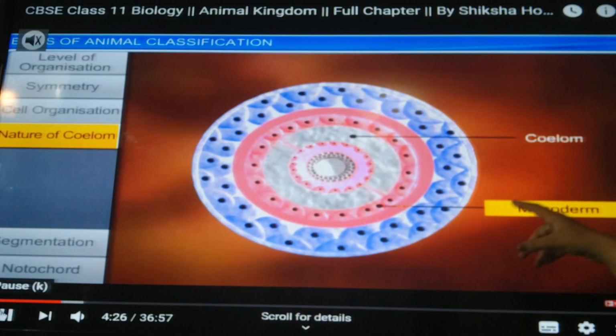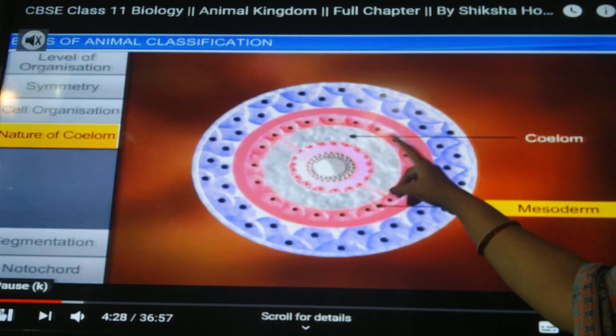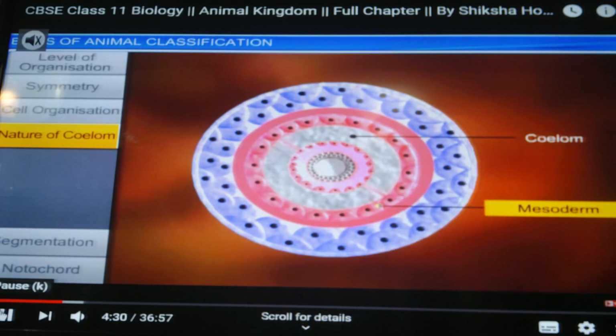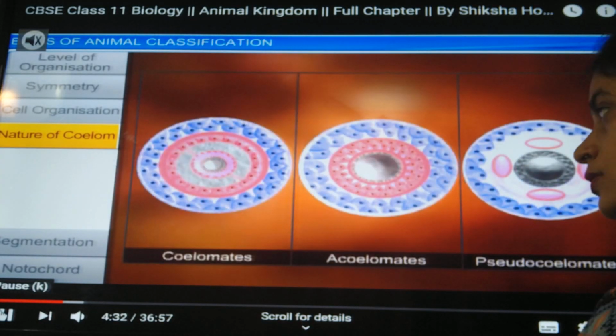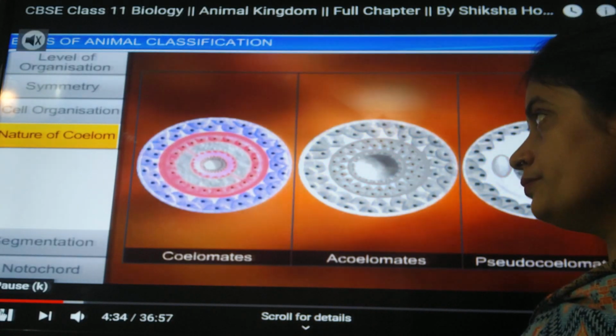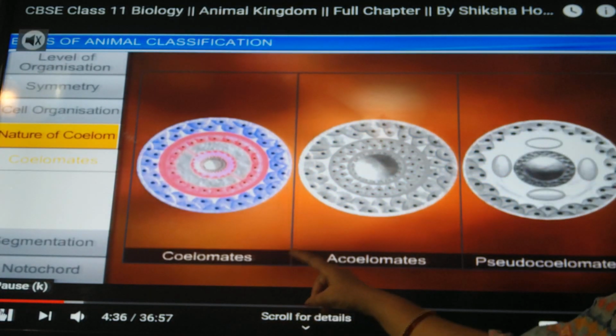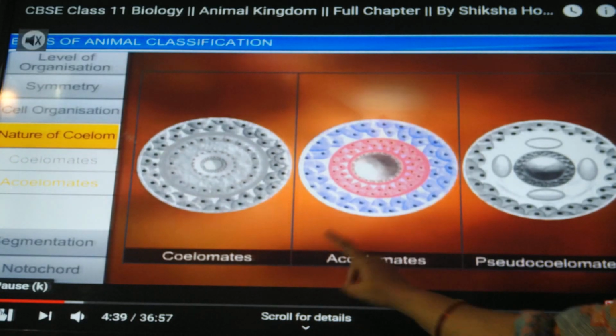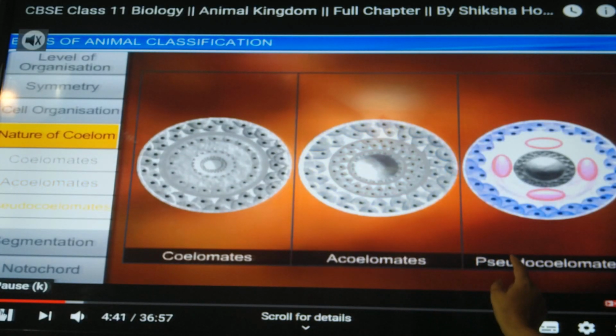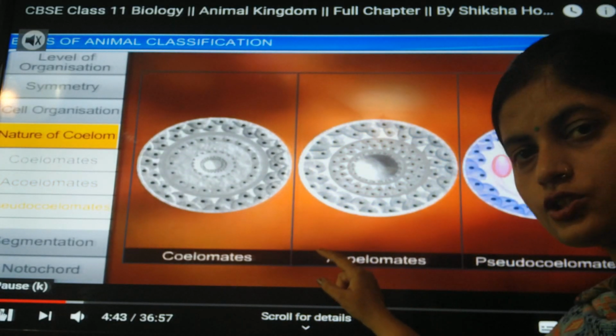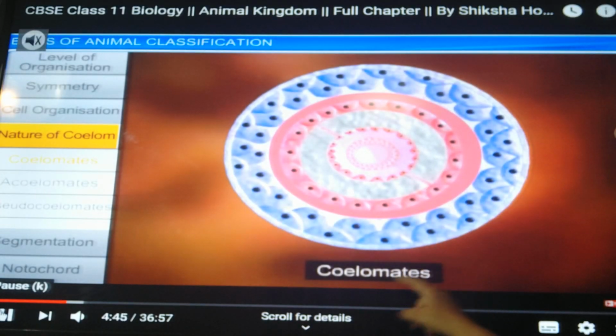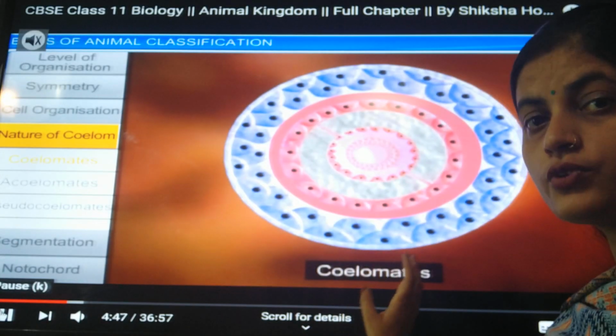Mesoderm, coelom is there. It is telling you how coelom is formed inside. Three categories which I have explained to you: coelomates, acoelomate and pseudocoelomate. Coelomate features are told here, which I have